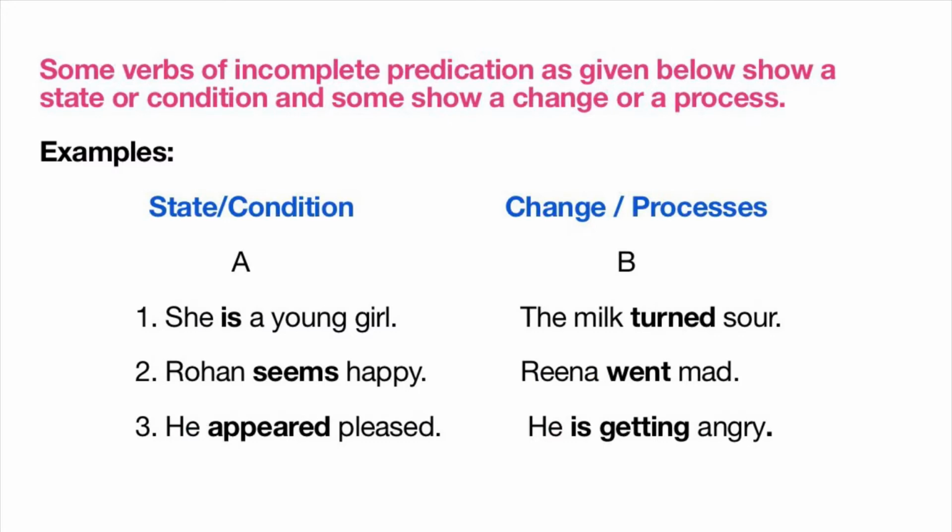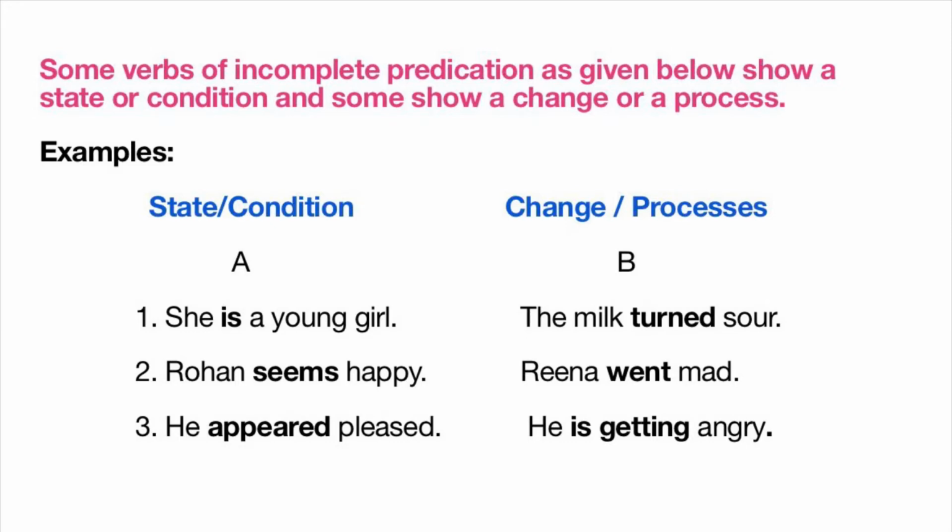Some verbs of incomplete predication, as in column A below, show a state or condition, and some, as in column B, show a change or a process. Let's see the examples. Column A: she is a young girl. Rohan seems happy. He appeared pleased. All these verbs, as is, seems, and appeared, tell about the condition or state of the subject.